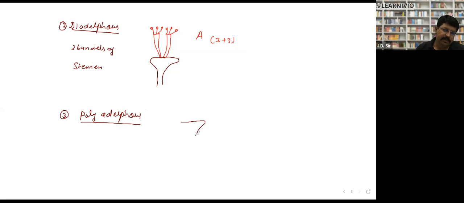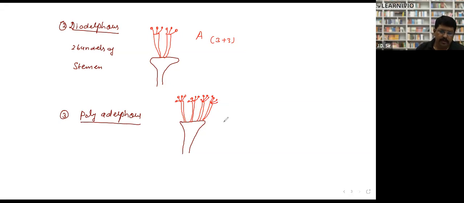Suppose that there is a thalamus, and on this thalamus there are, say, 16 anthers, and they are found in groups of 4. Again a group of 4, again a group of 4, and another group of 4, right?